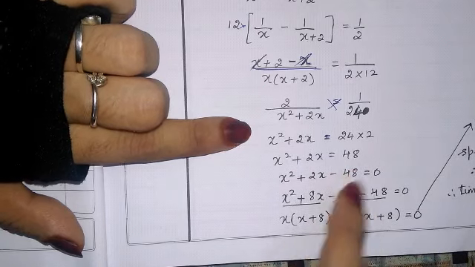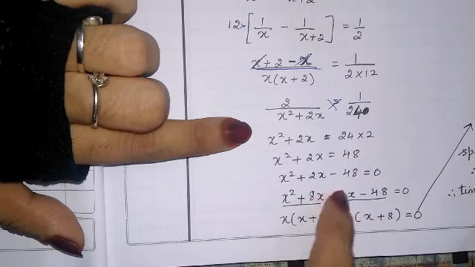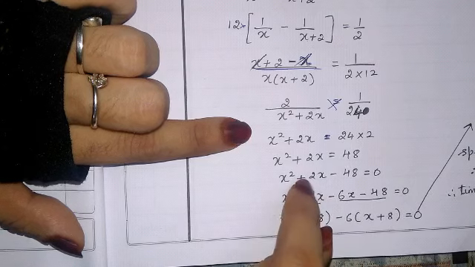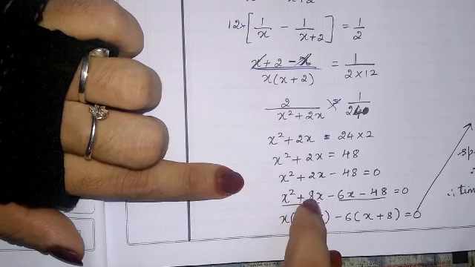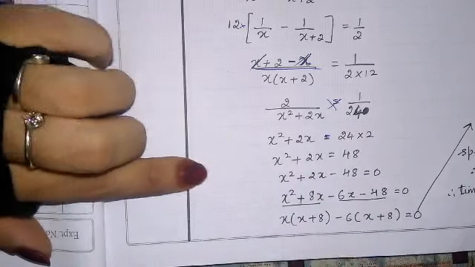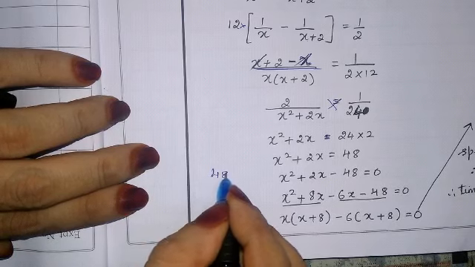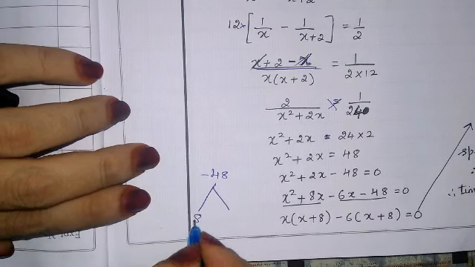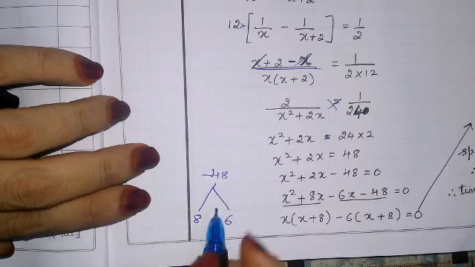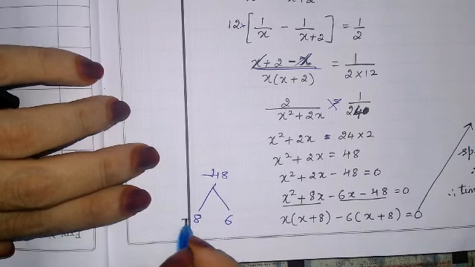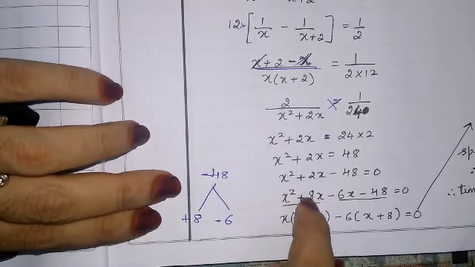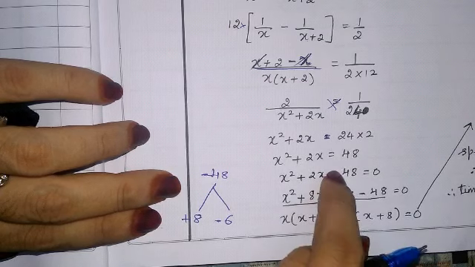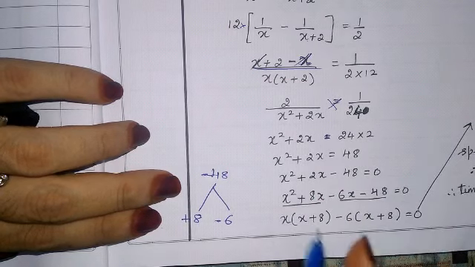Now we know this is factorization. We know that 8 into 6 is 48, and 8 minus 6 is 2. So x square plus 8x, why plus 8? Because we need a positive sign, and we want minus 48. Here we need plus 2, so plus 8 and minus 6. So x square plus 8x minus 6x minus 48 is equal to 0.